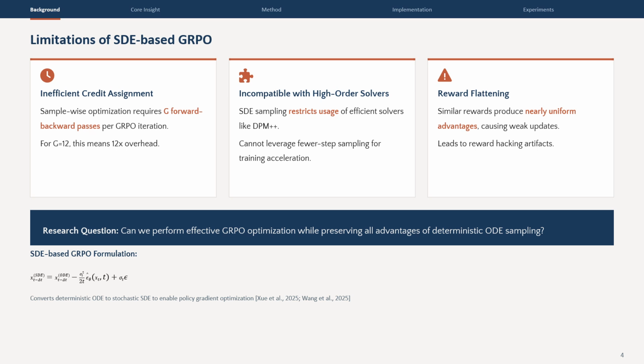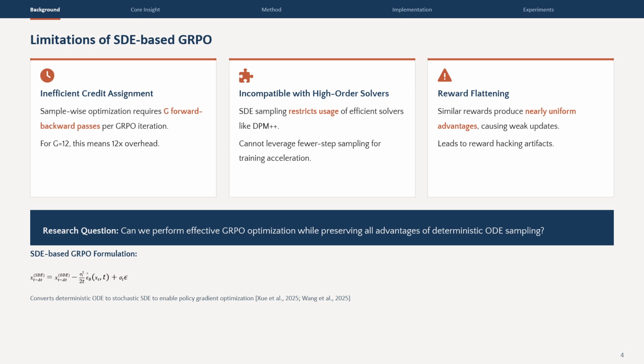Second, incompatibility with high-order solvers. SDE sampling is restricted to first-order methods, preventing the use of efficient solvers like DPM. Third, flattening. When group rewards become similar, the advantage function becomes nearly uniform, leading to weak updates and eventually reward hacking artifacts.